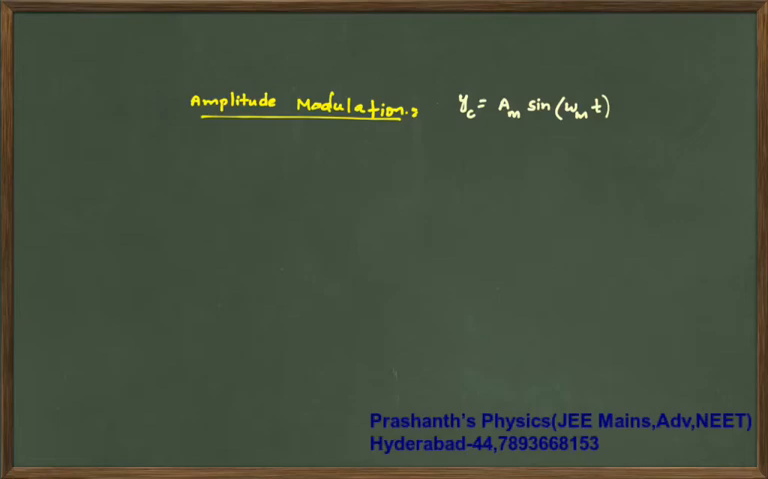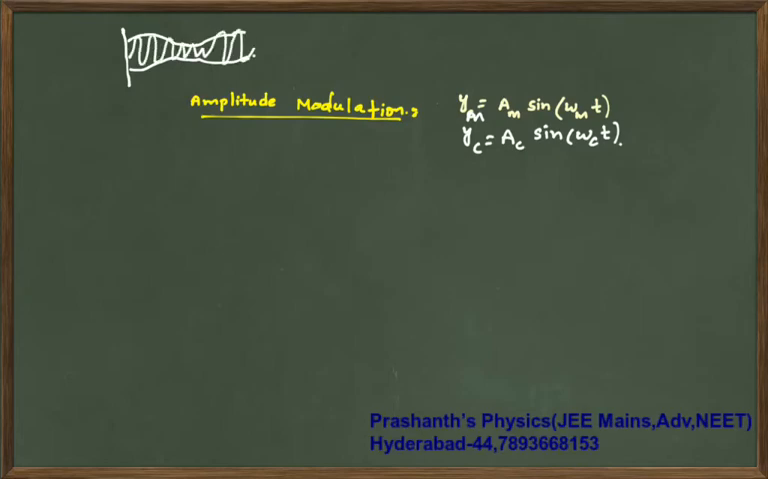Now what I will do is, if I consider your message signal is already taken, carrier signal YC will become AC into sine of omega of carrier into T. Now if you have seen, you have got a thin region followed by thick region like this. Within this there is this kind of shape.